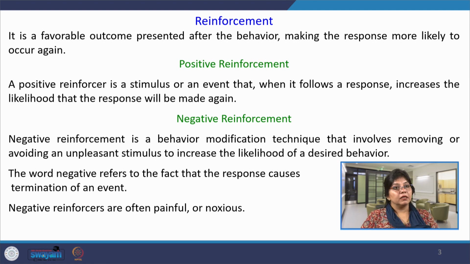For example, another example can be that when any child whose exams are near, maybe the parents will switch off the TV. So, this is a negative reinforcement to perform the desired behavior. So, what is the desired behavior? To focus on the studies. So, this is negative reinforcement, so that the desired behavior is performed. Desired behavior is not to perform the wrong behavior.